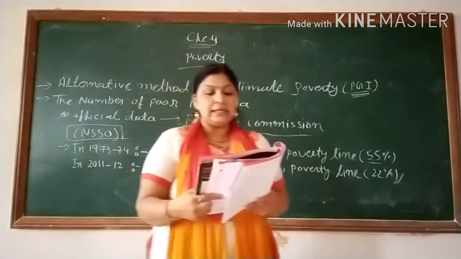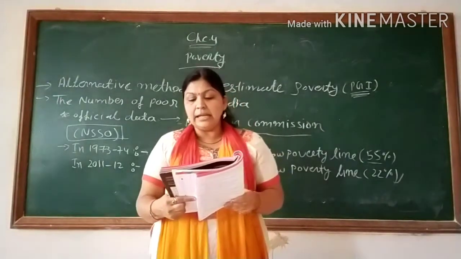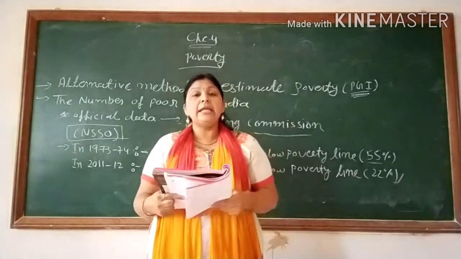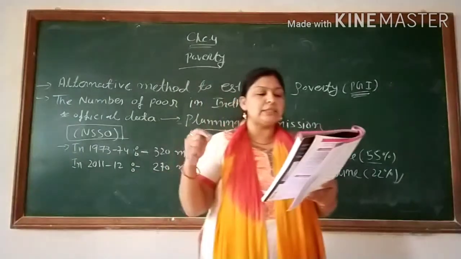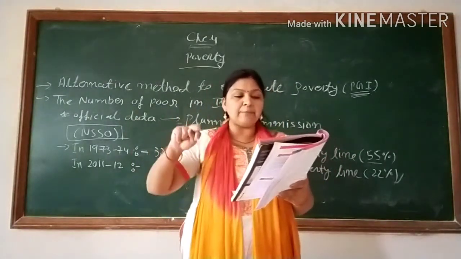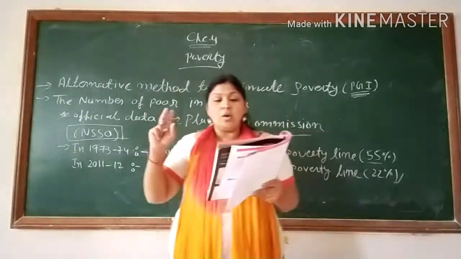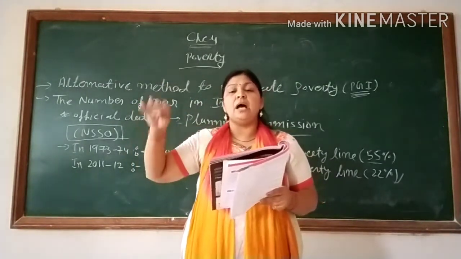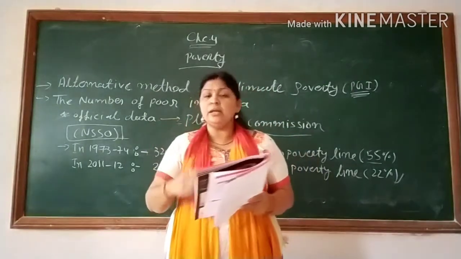In the 1990s, the absolute number of poor in the rural area declined, whereas the absolute number of poor in urban areas increased marginally. The poverty ratio declined continuously for both urban and rural areas. The gap between the absolute number of poor in rural and urban areas got reduced. Poverty is reducing, but still poverty is the most important basic economic question for India.